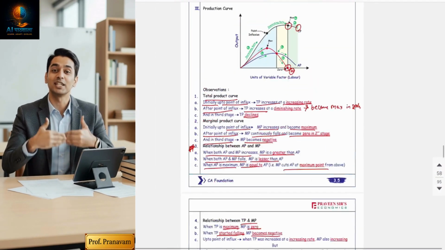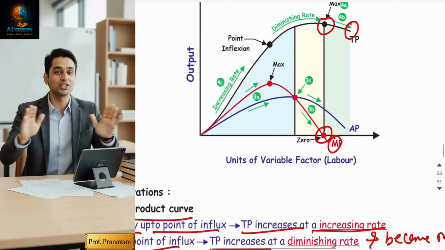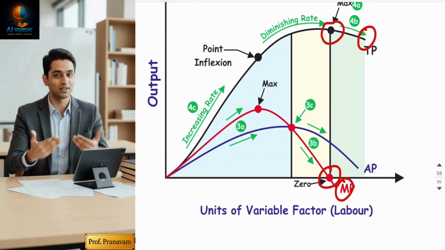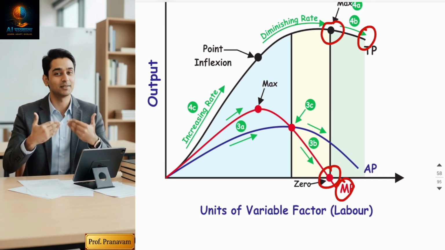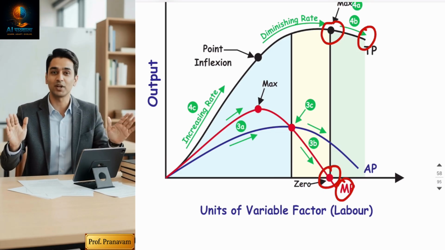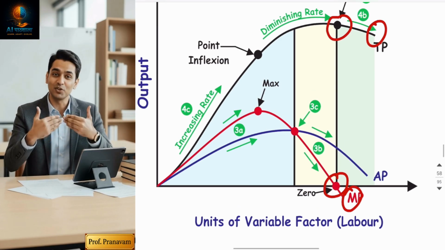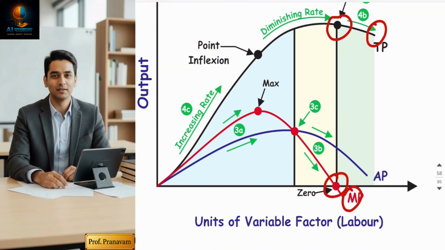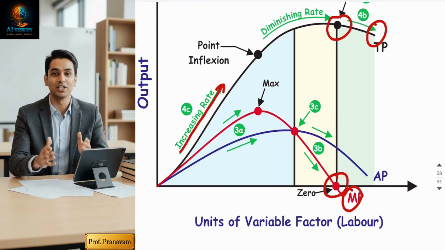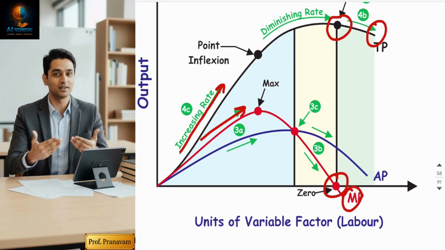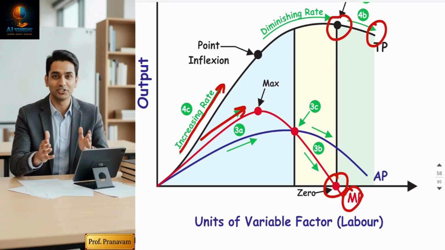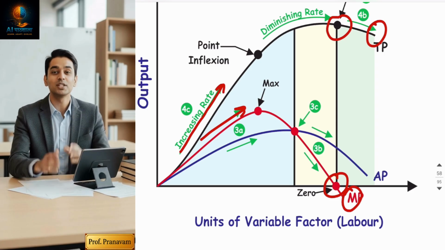Okay. Now, the third relationship is a bit technical. Please see to it. Guys, what is the technicality? If you're going to see, actually MP is a speedometer of total product. What economists have said is that before the point of inflexion, TP is increasing at an increasing rate. How has this increasing rate been explained? That MP is increasing. So up to the point of inflexion, when TP is increasing at an increasing rate, MP increases because MP is indicating the speed.